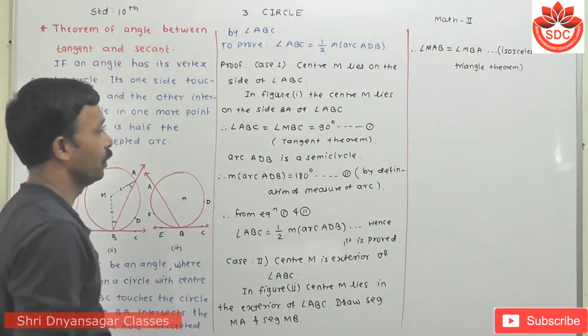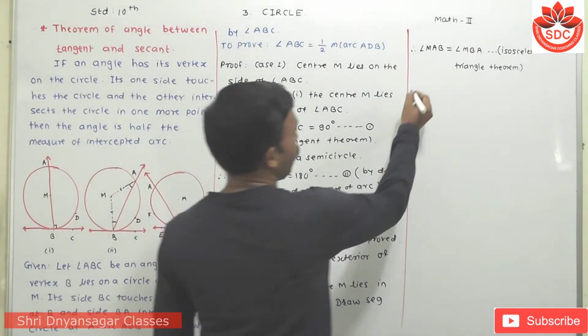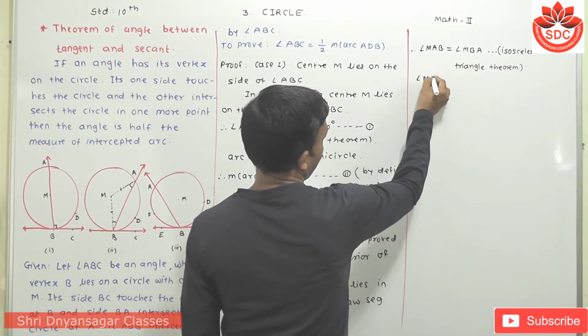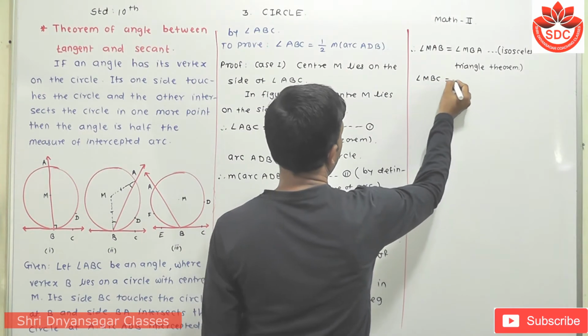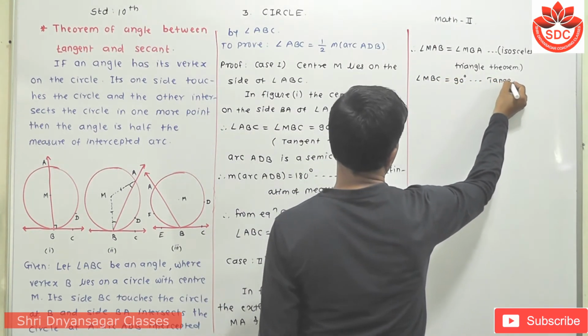Then here angle MBC is 90 degrees, because of the tangent theorem.